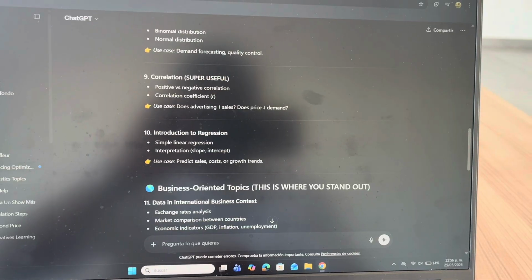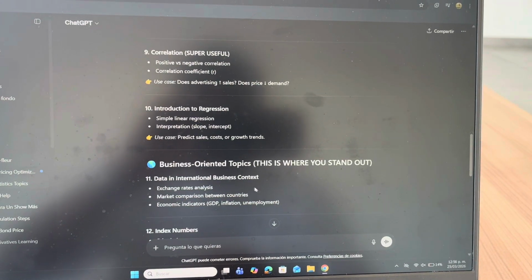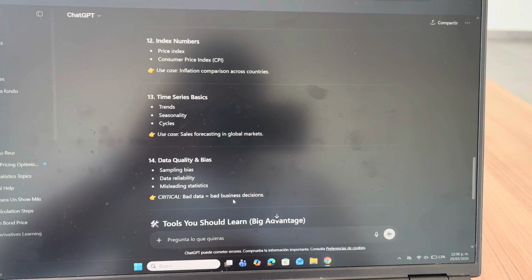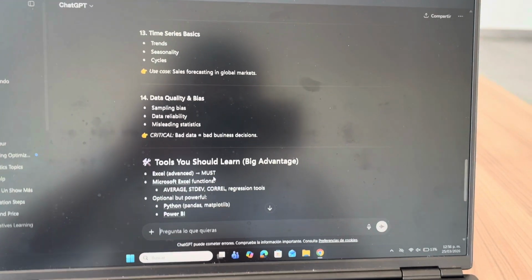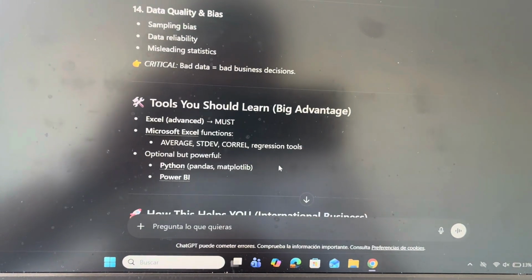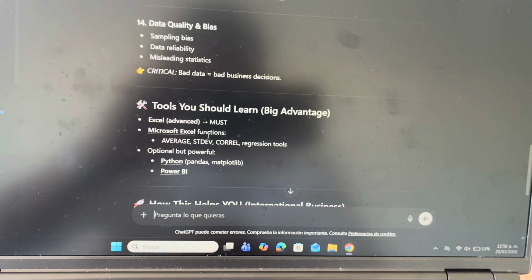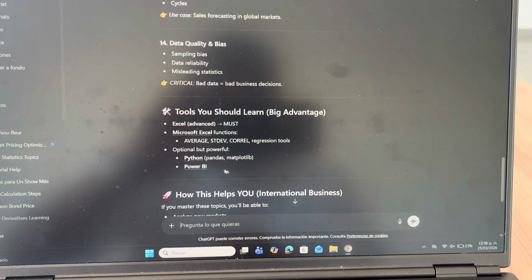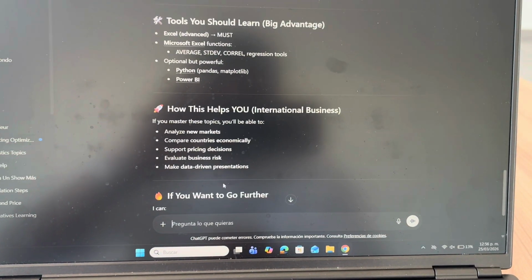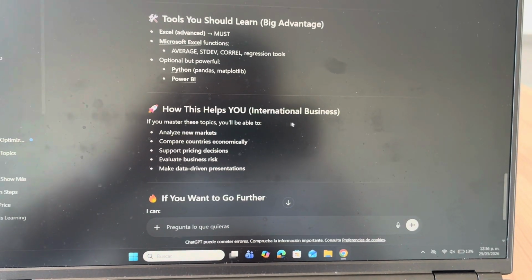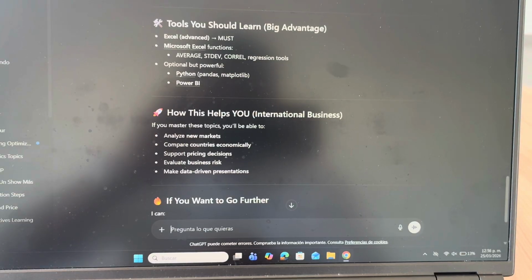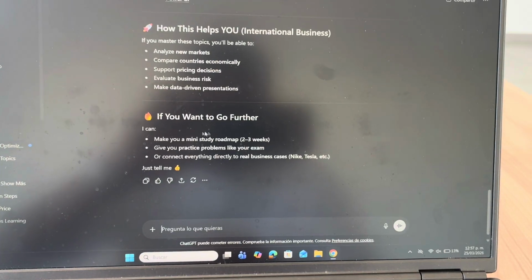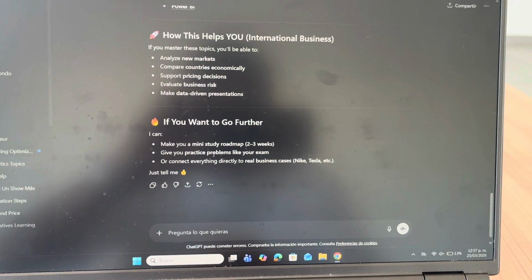And these are business-oriented topics, which is where you stand out: data in international business context, index numbers, time series basics, and data quality and bias. Here it also says some tools I should learn, which are an advantage. Excel is a must, with functions like average, standard deviation, correlation, and regression tools. Optional but powerful are Python and Power BI. It also says how this helps me in my major: analyze new markets, compare countries, support price decisions, evaluate business risk, and make decisions. Finally, it gave me suggestions if I want to go further.